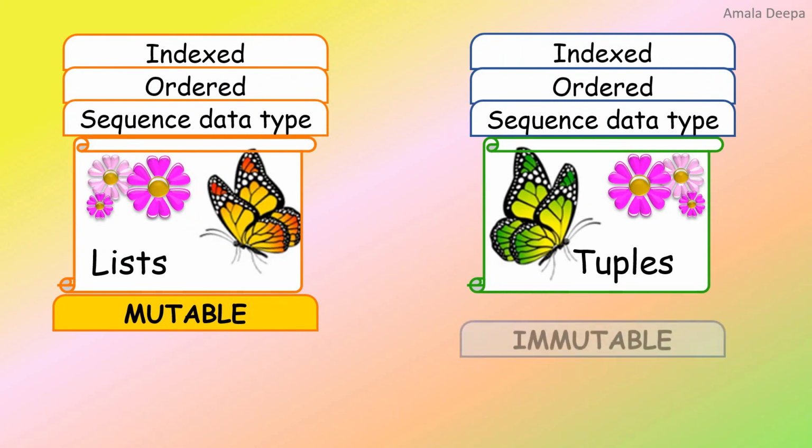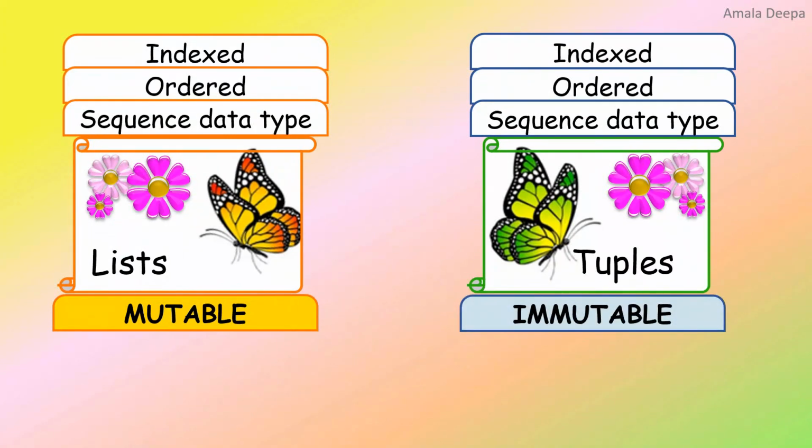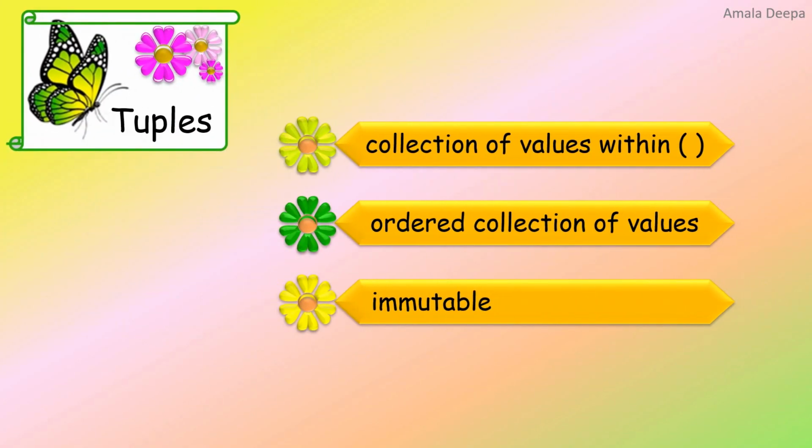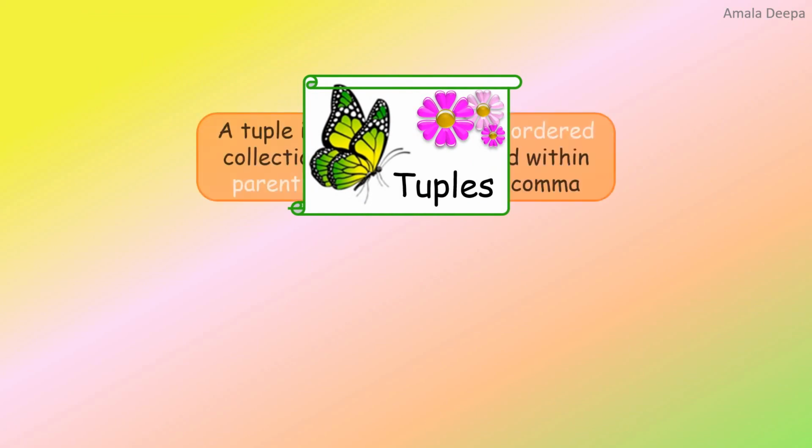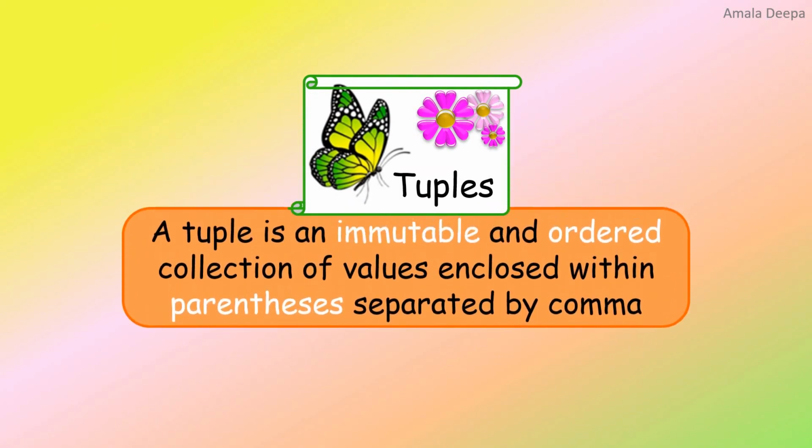Tuples are immutable. I have come to the end of the session, and now I will define a tuple as follows. A tuple is an immutable and ordered collection of values enclosed within parentheses separated by comma.